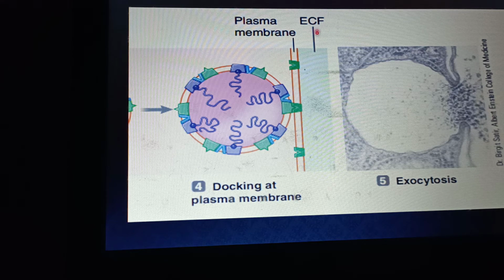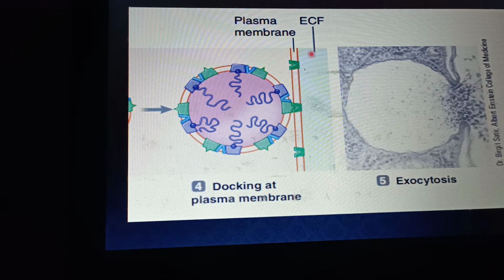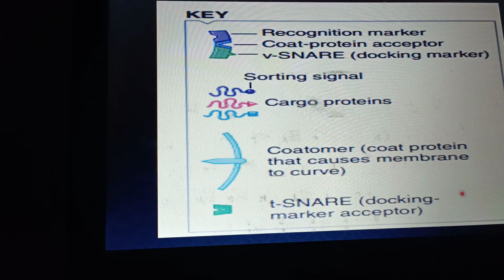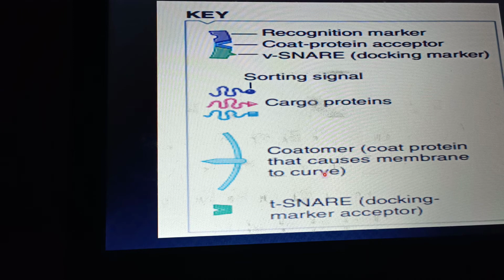This is extracellular fluid, which is the fluid surrounding the cell, and it is also known as the external environment of the cell. This process occurs through exocytosis. Here you can see different kinds of proteins. These are recognition markers, these are coat protein acceptors, and this is V snare, that is the docking marker. These are sorting signals. These are cargo proteins which we have to transport, and these are coatomer proteins, coat proteins that cause the membranes to curve or become more dome-like.